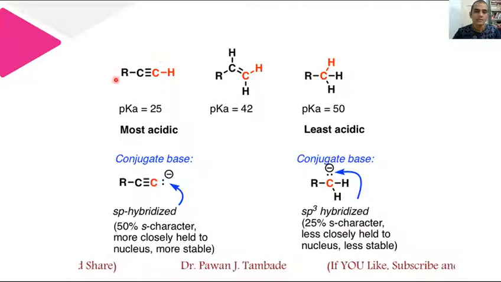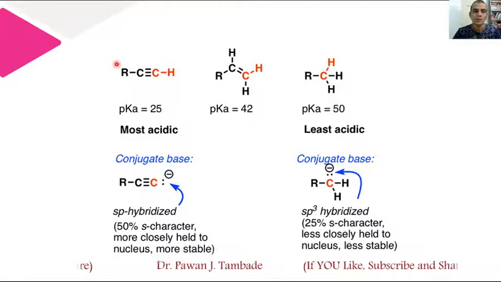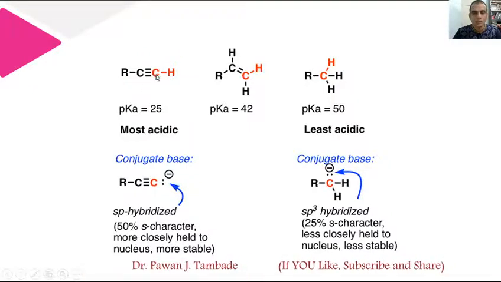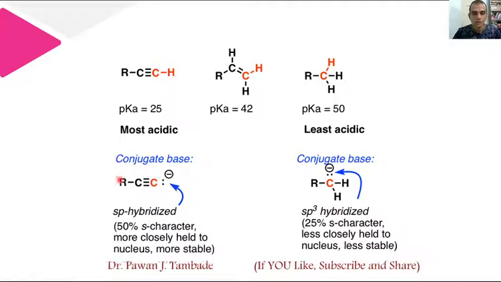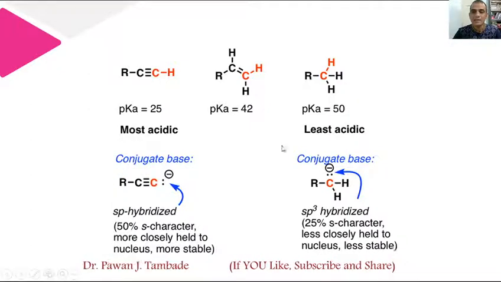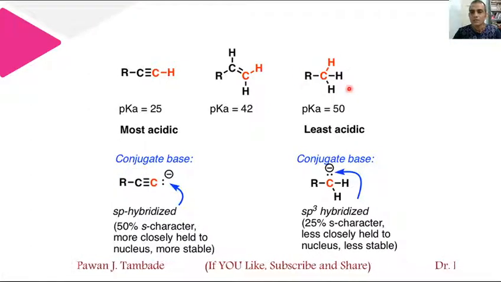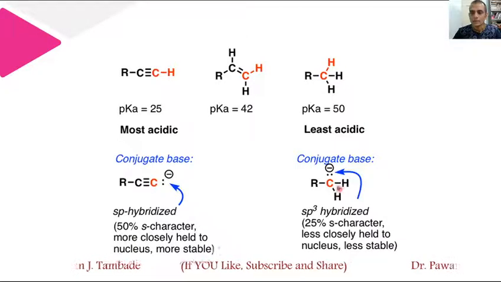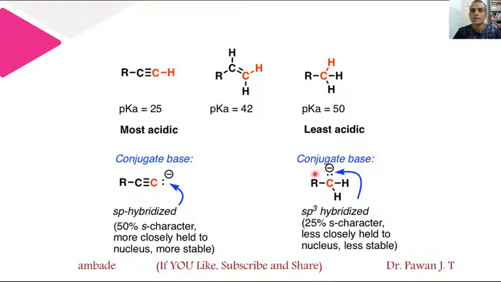Consider that this alkyne molecule undergoes deprotonation, so that there is a formation of conjugate base. In the same way, if one of the hydrogens from this alkane is removed, then it will form this type of conjugate base.